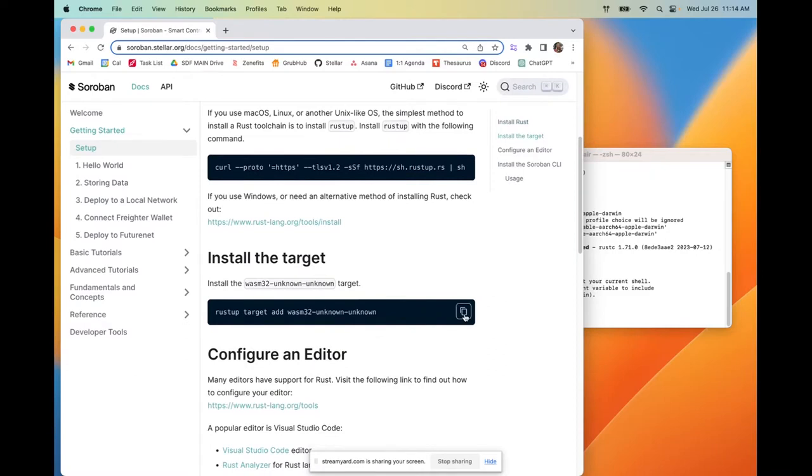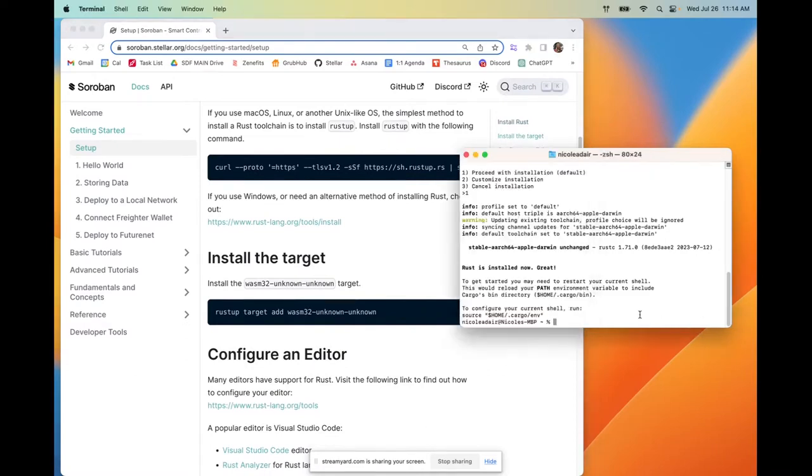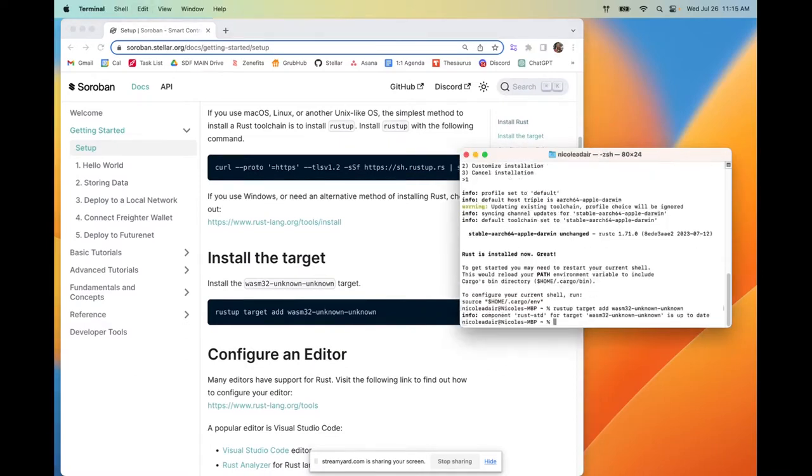But for now, all we're going to do is copy this target and paste it into our terminal. So we see that it's up to date. Woohoo! We can move on. We're then going to configure our editor.